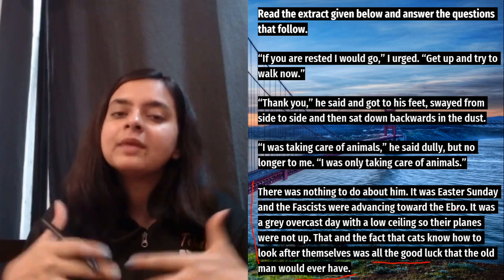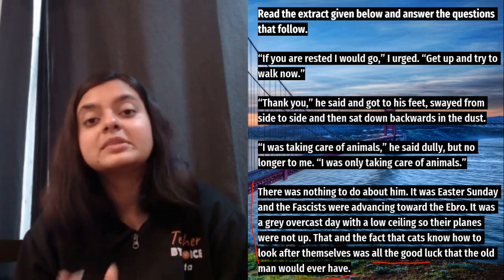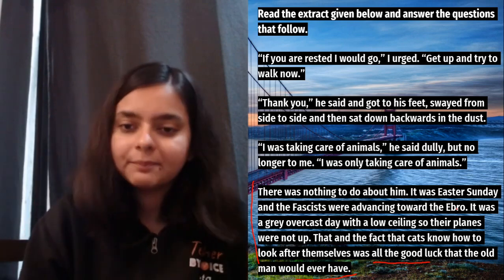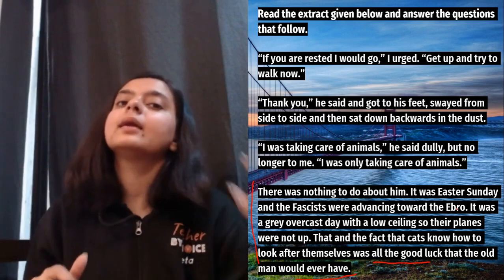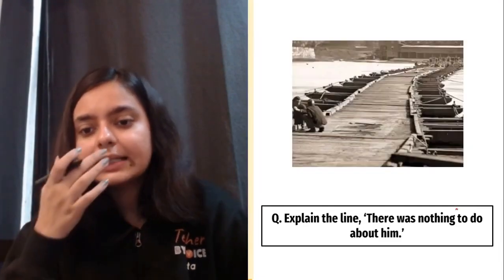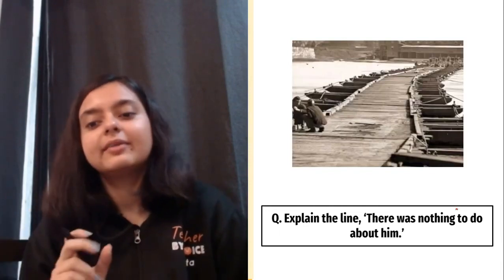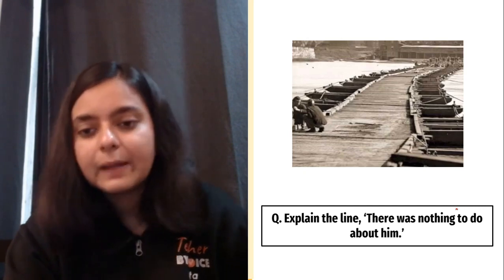So see, this is when the old man becomes the fatalistic hero of our story, right? So his life is completely dependent upon his fate, right? So the question is, "There was nothing to do about it." This is a very important question. You have to explain this.